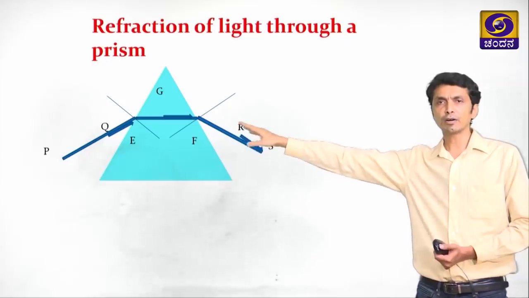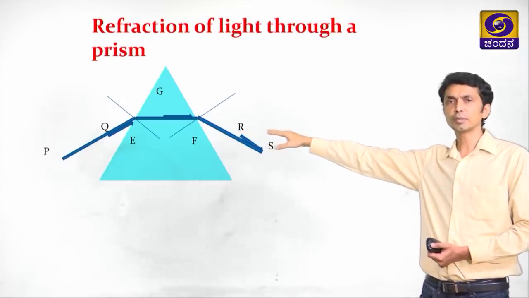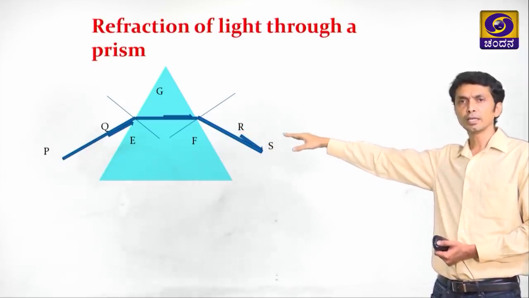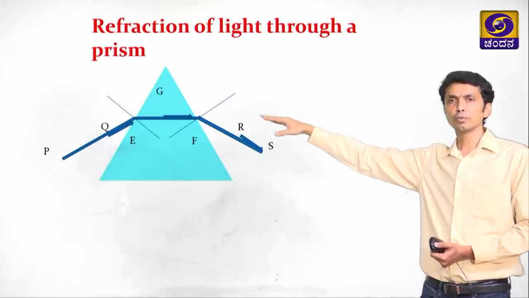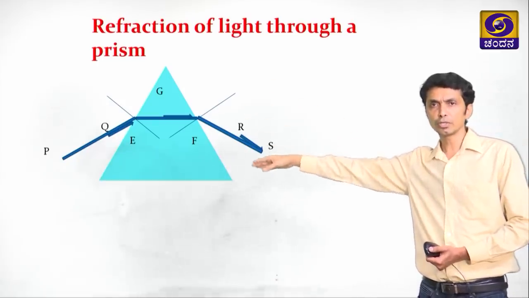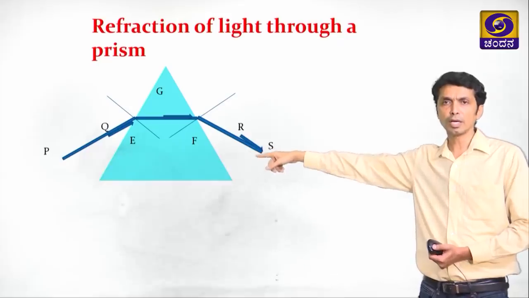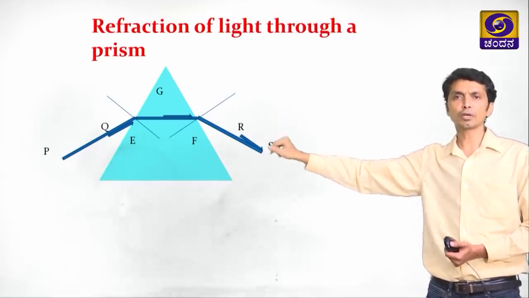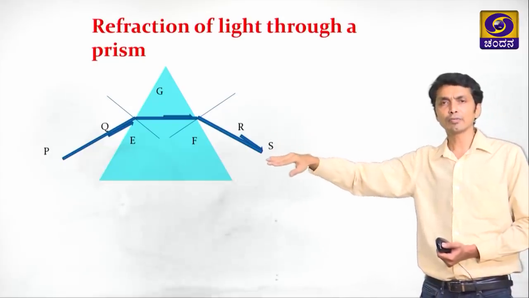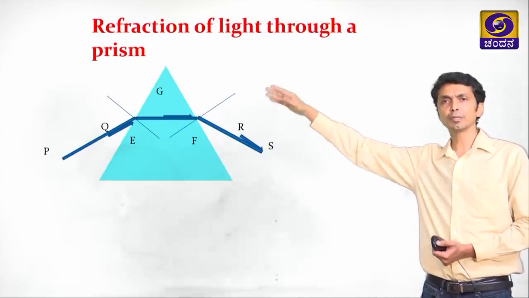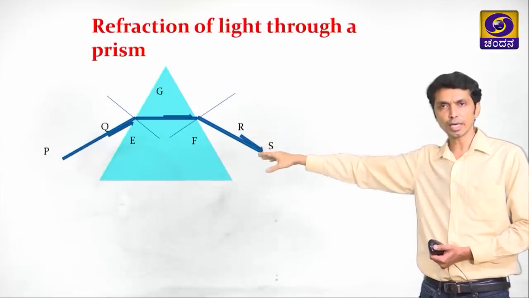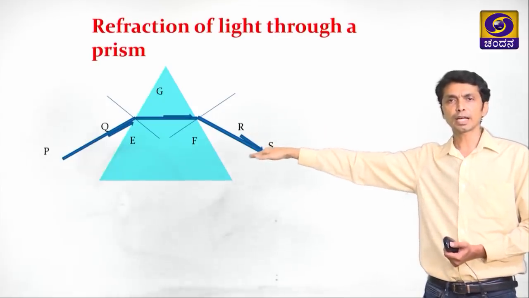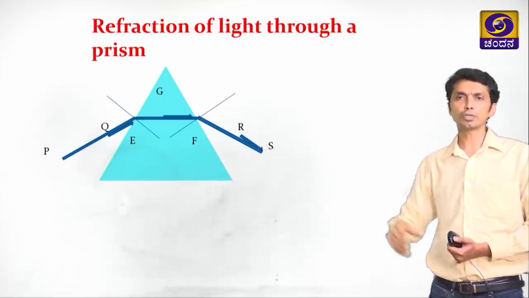When the ray of light PQ was incident on the prism, it refracted. We saw that this is a normal at Q, a perpendicular we have drawn, and the bent ray is coming near to the normal. So, when a ray of light passes from a rarer medium to a denser medium, that is from air to glass, the refracted ray comes near to the normal.